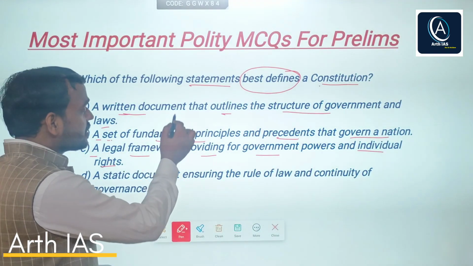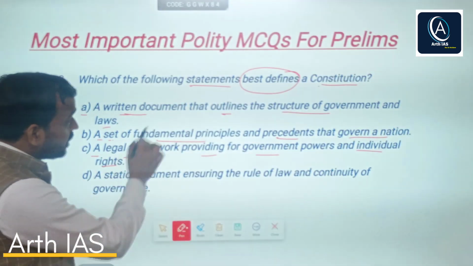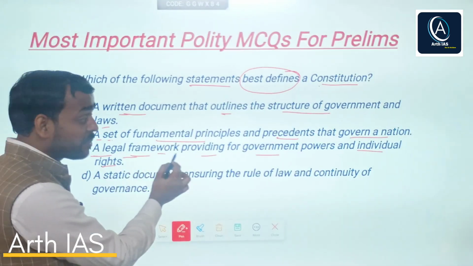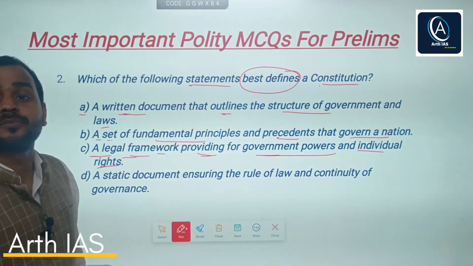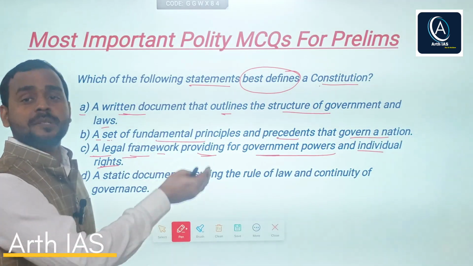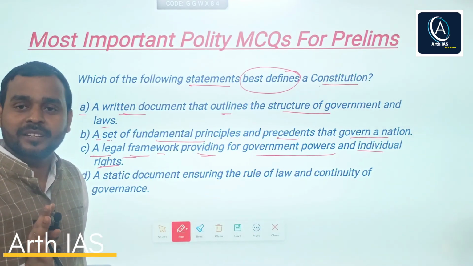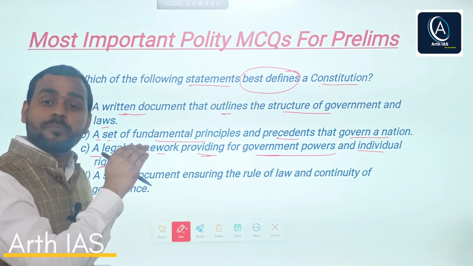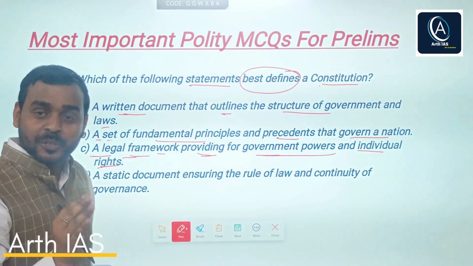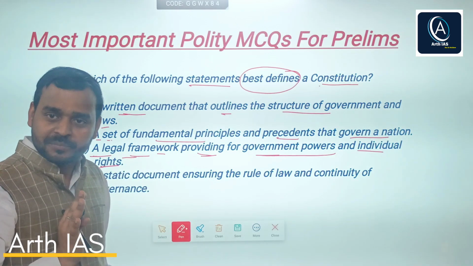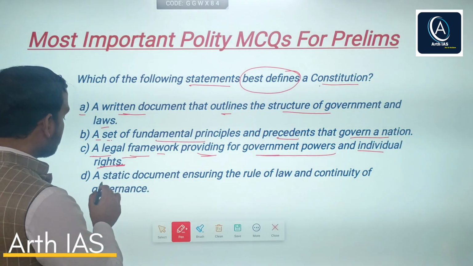So see, these statements are correct, but see this statement. It says constitution is a legal framework providing for government powers and individuals' rights. It talks about both aspects, not only powers of government but also rights of individuals. So constitution not only provides powers to the government but also provides certain rights to protect the individuals. So this would be the right answer, but read the last option too.